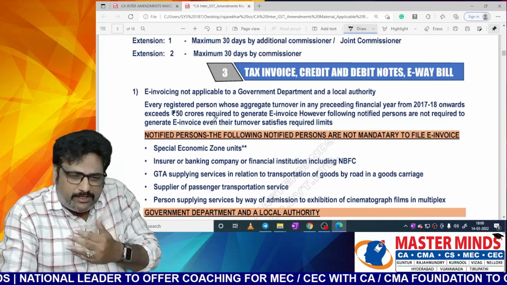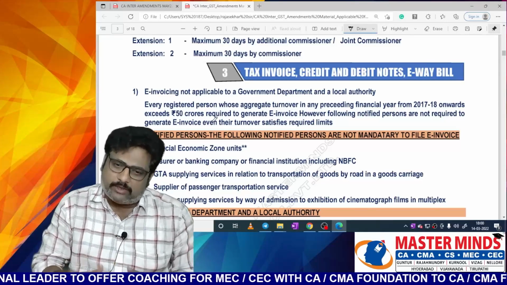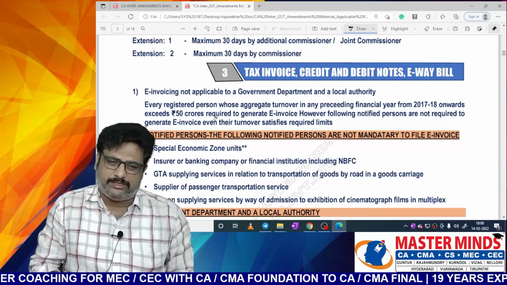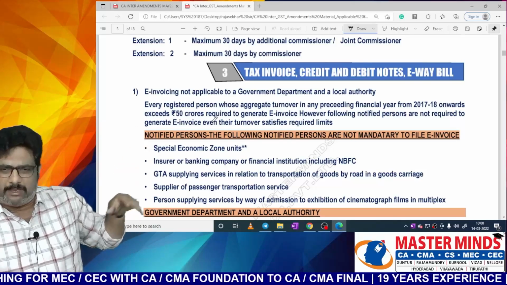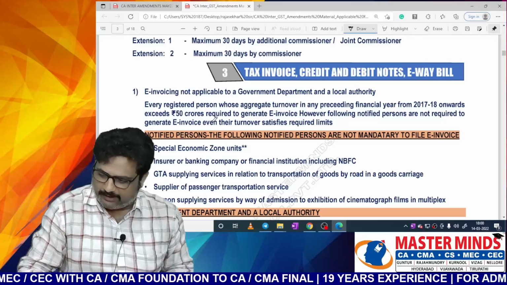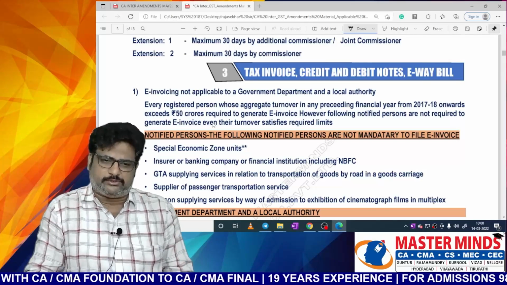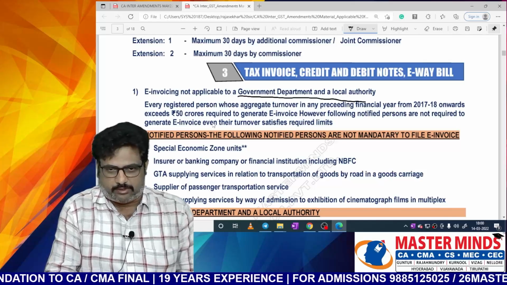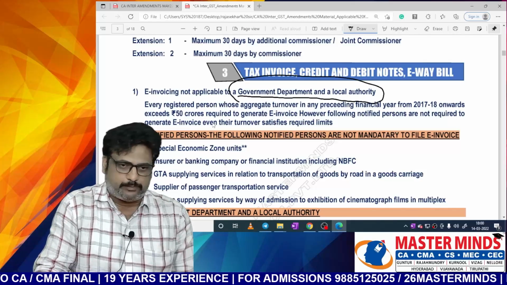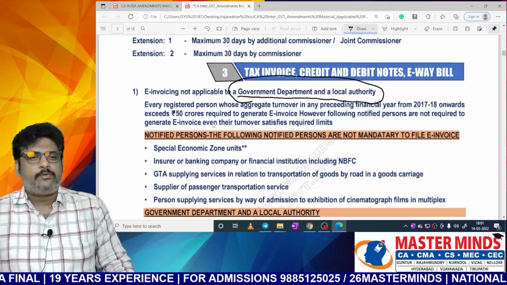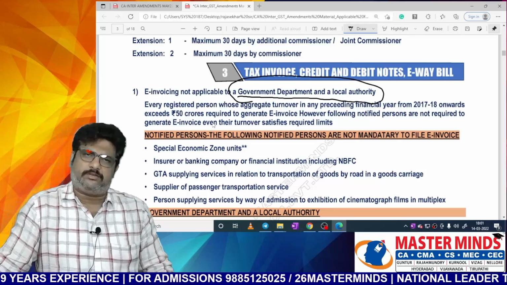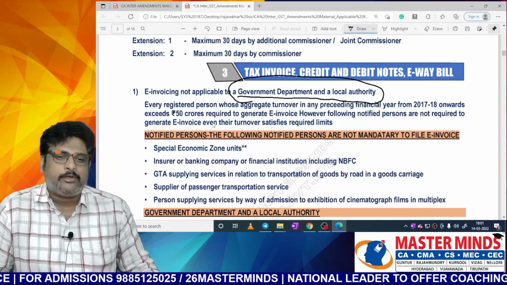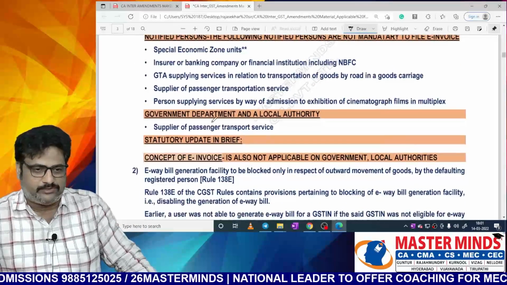But now, in addition to these people who are notified, like special economic zones, insurance, GTA, passenger transportation, multiplex theaters, another person is also there in this list. Welcome, Mr. Government Department. Now the e-invoicing concept is not applicable to the government department and local authority along with the people we have discussed.